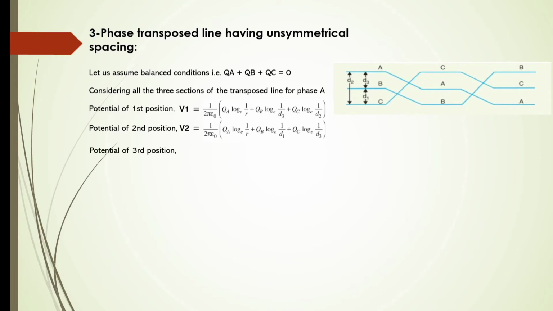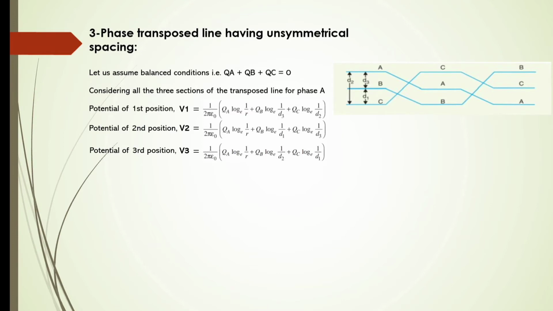For the potential in the third position, V3 is equal to 1 by 2 pi epsilon times QA log e of 1 by R plus QB log e of 1 by D2 plus QC log e of 1 by D1. These are the potentials of each conductor.